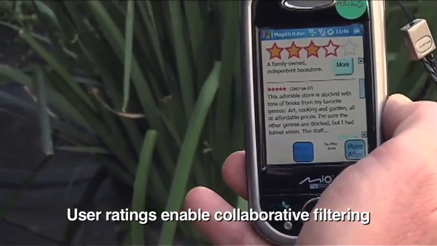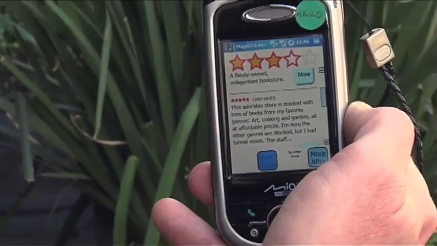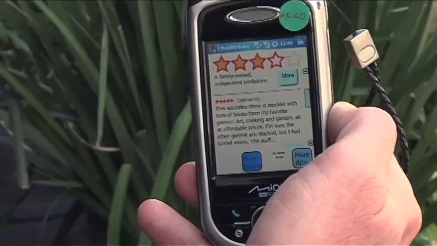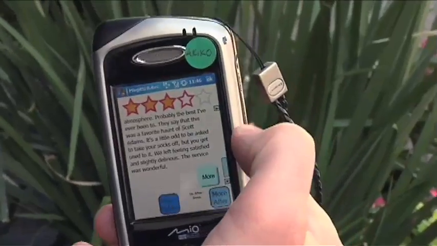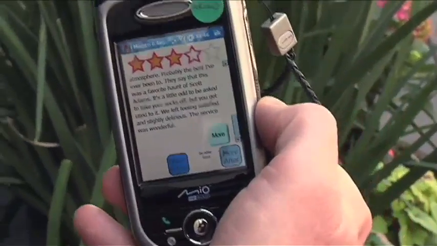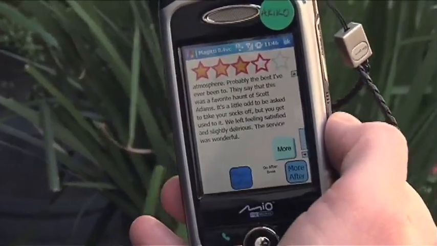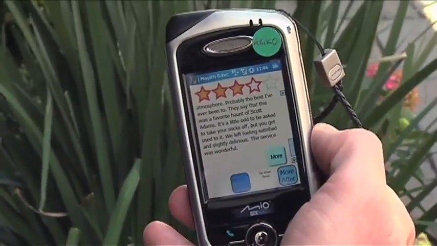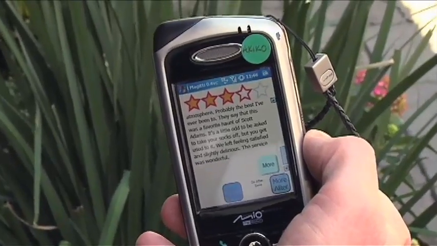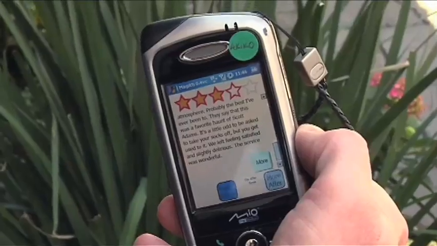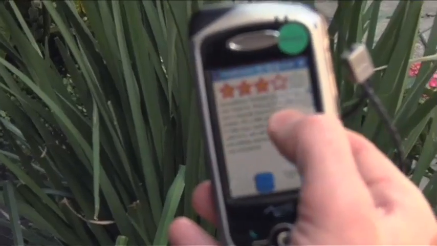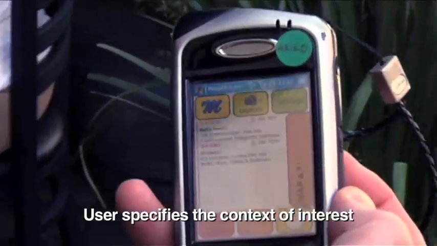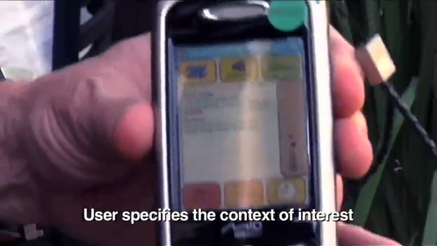And over time, as more and more people rate places, Magitti will build up knowledge about what places are popular for different categories of activity. And then as different people rate things similarly, Magitti will learn the groups of people who have similar tastes, and then when any one of those members rates a new place highly, it'll be recommended for all members of that group.